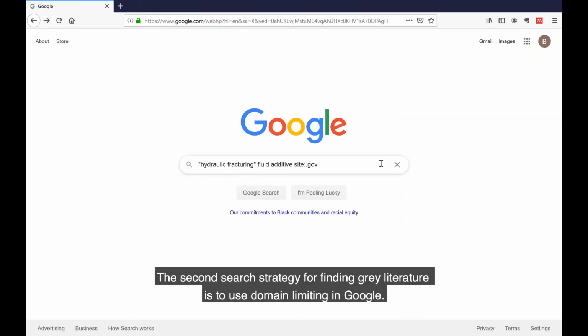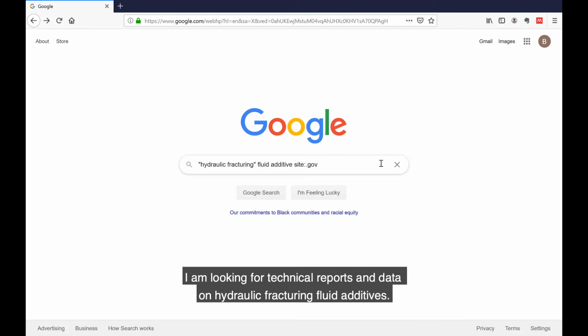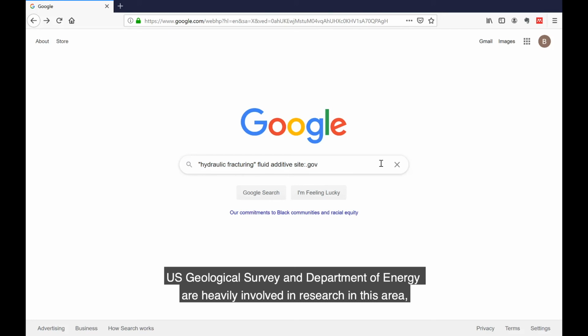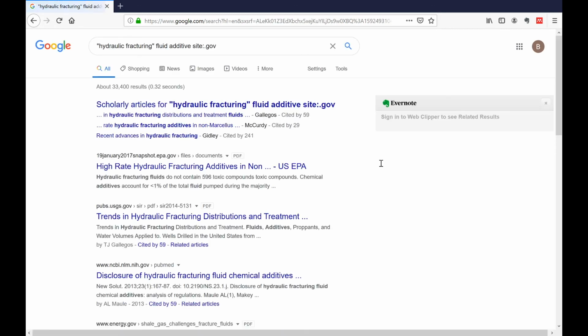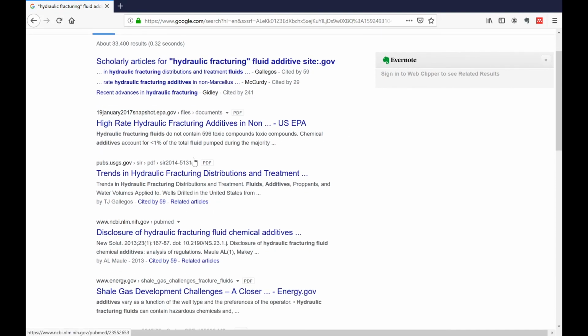The second search strategy for finding gray literature is to use domain limiting in Google. As you can see in this sample search, I am looking for technical reports and data on hydraulic fracturing fluid additives. I know that the Environmental Protection Agency, U.S. Geological Survey, and Department of Energy are heavily involved in research in this area. So I add site:gov to the end of my search to limit to research from those government agencies. As we can see in our results, we find reports and documents from the EPA, USGS, and Department of Energy.